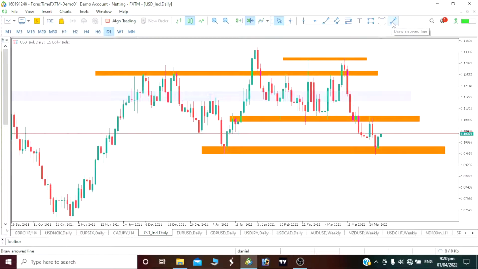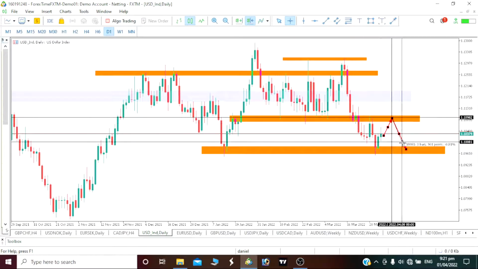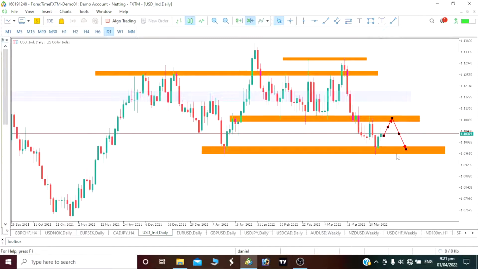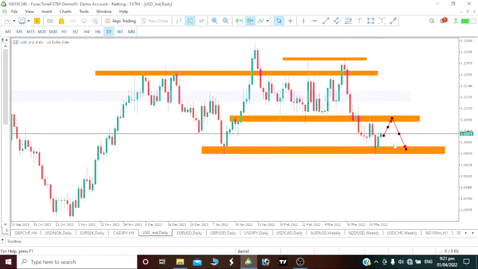What I will be predicting is that our price will push up to this area, give us a rejection here, then push down, a continuous push down. If our price manages to push up to this area, that should give us about 70 pips. Then our price should push down to this area, which should give us about 100 plus pips. That is exactly what I want to be seeing. I doubt that our price will break above this area and continue our bullish move. I doubt it a lot. So we will continue seeing that bearish move.